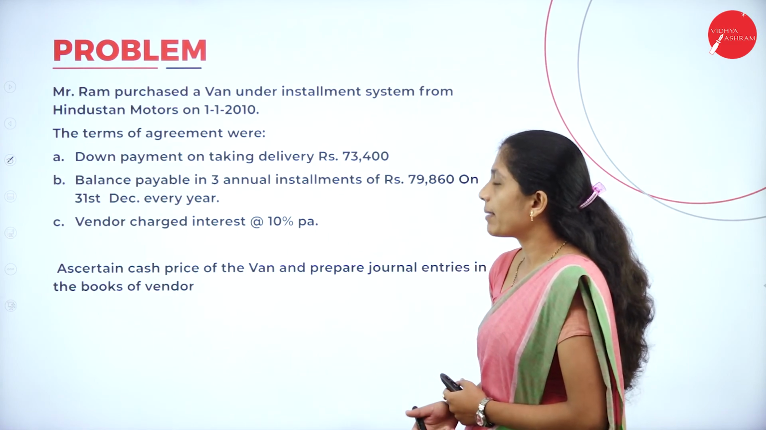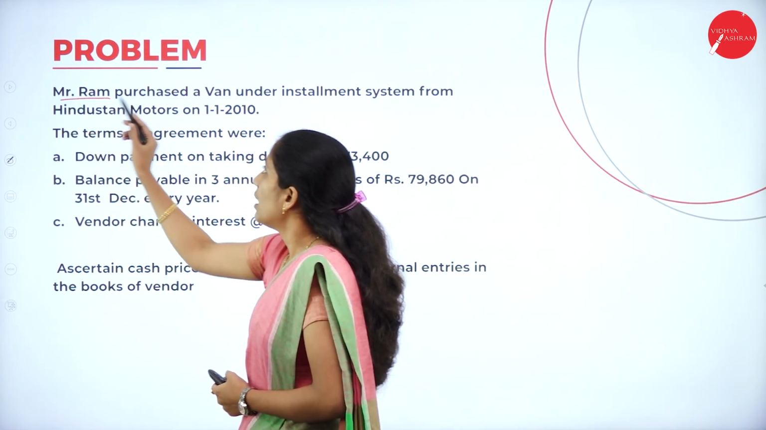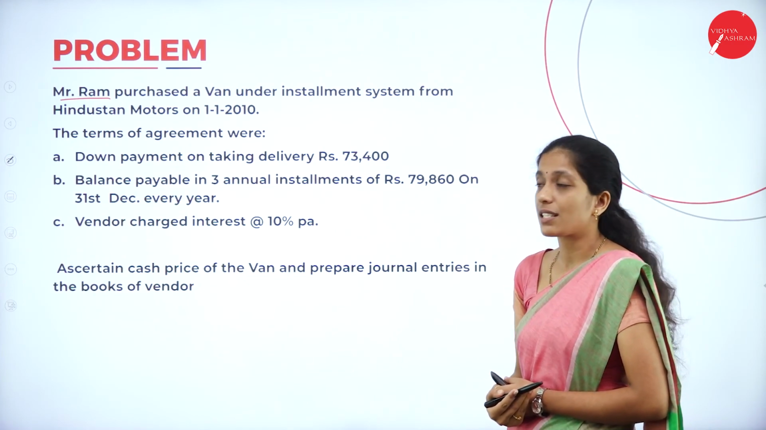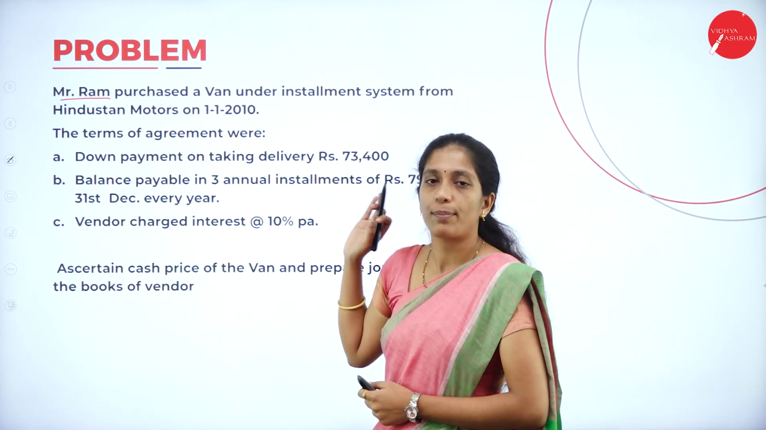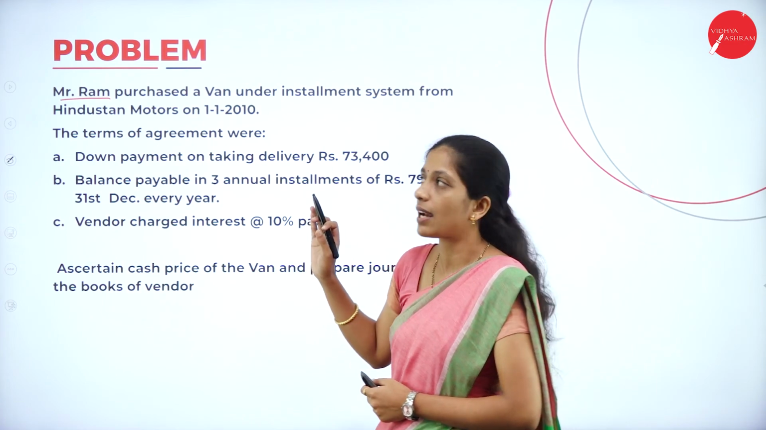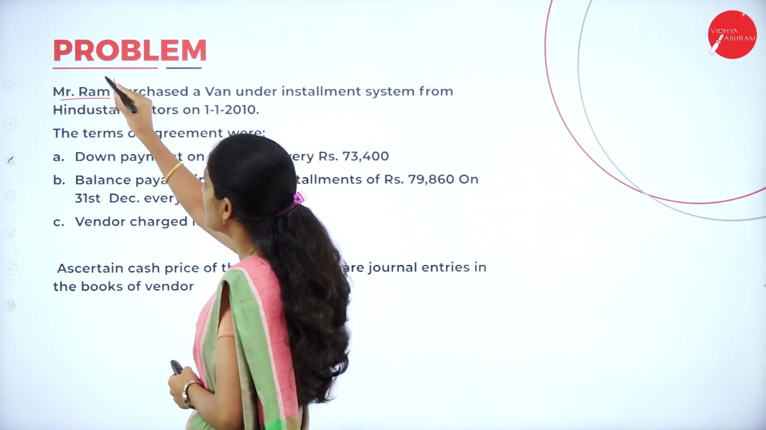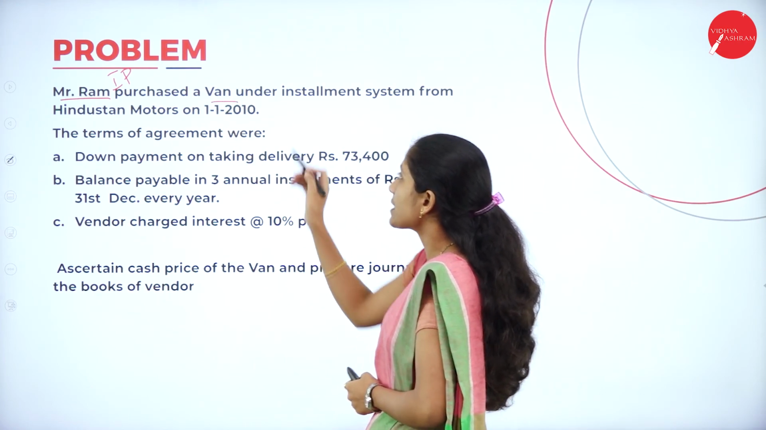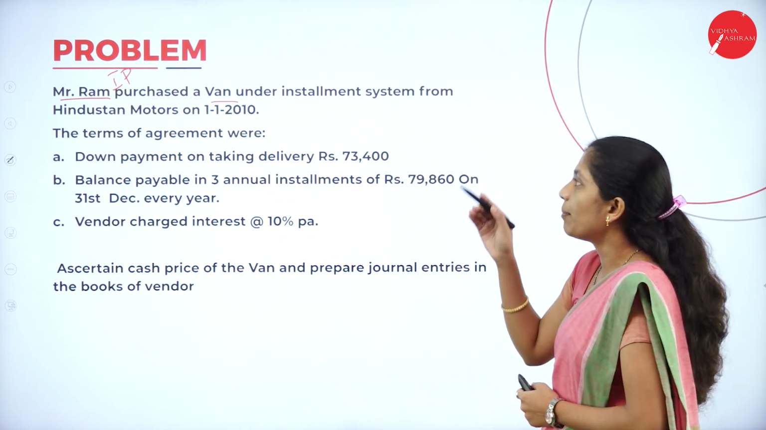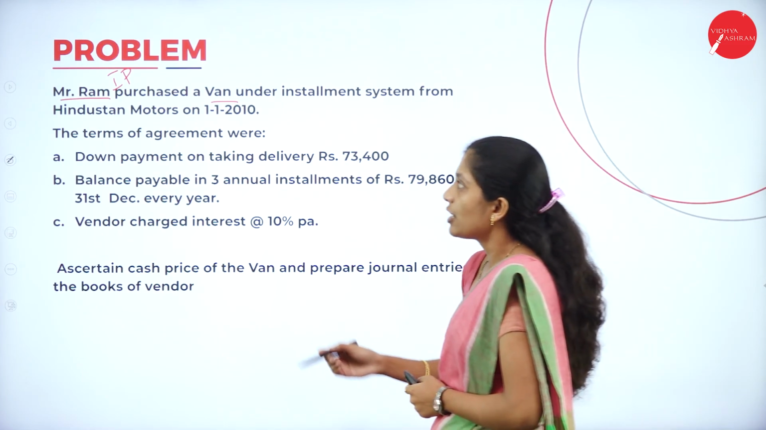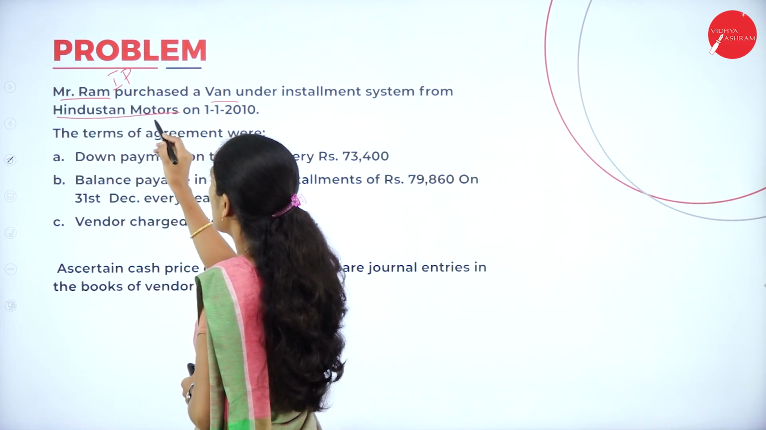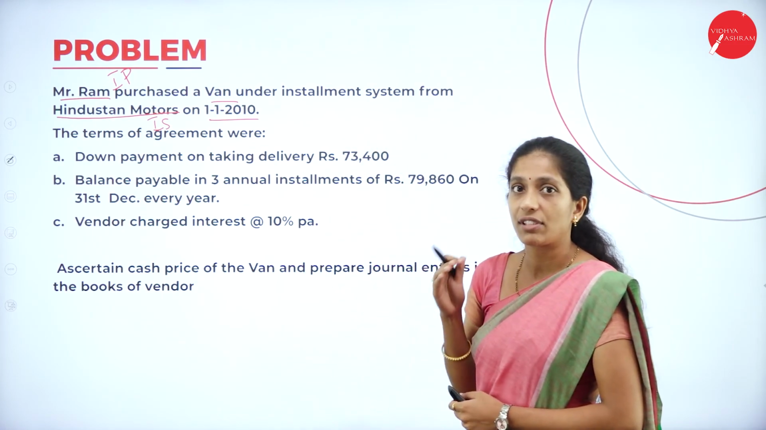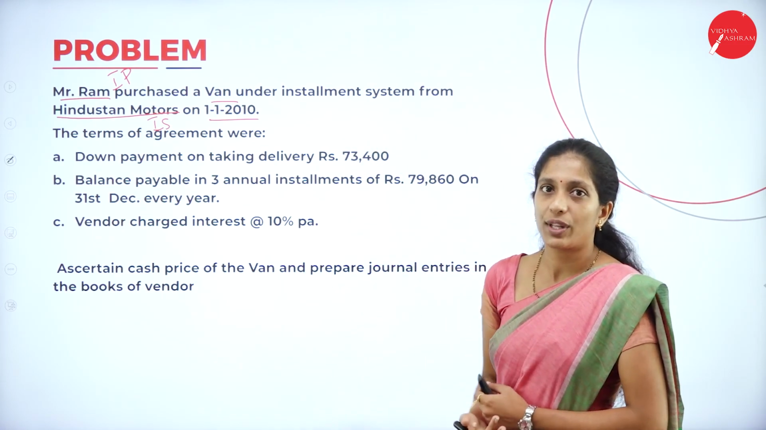Now go through the problem here. Mr. Ram purchased a van under the installment system. Now who is Mr. Ram? Since we are going to solve a problem on the installment purchase system, Mr. Ram is the installment purchaser. He purchased a van, which is an asset, under the installment system from Hindustan Motors. So Hindustan Motors is the installment seller, on 1/1/2010. They have given the date, so be careful with the date.